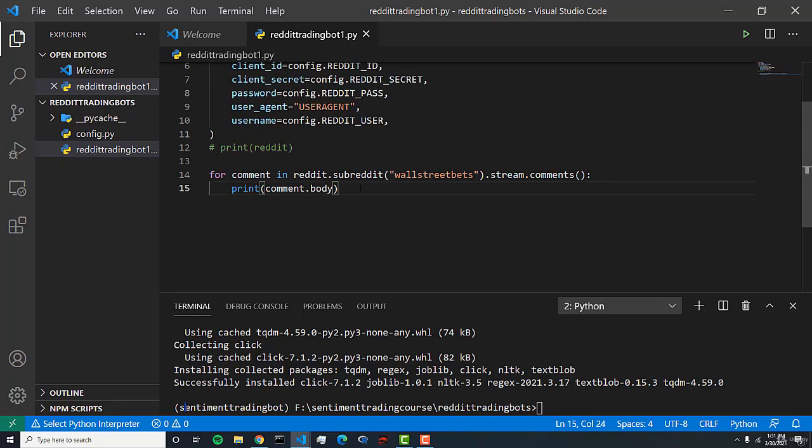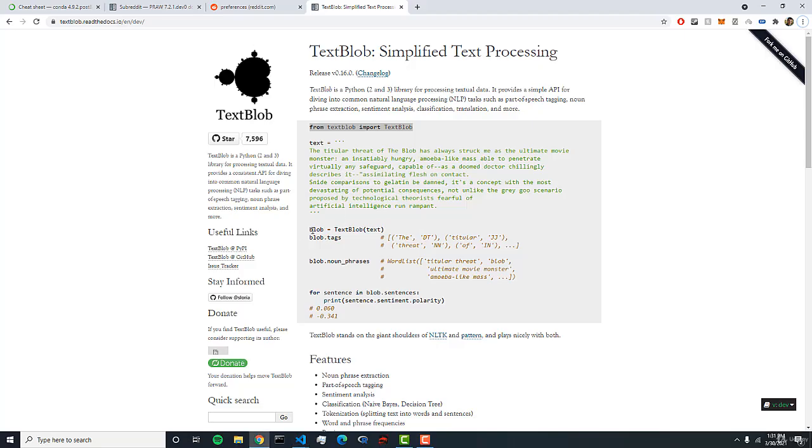So let's create a variable called reddit_comment, and we'll set it equal to comment.body. And so this variable here is, let's keep printing it out actually. This variable reddit_comment will hold our comment.body. So now what we can do is we can create an instance of our TextBlob by doing this.